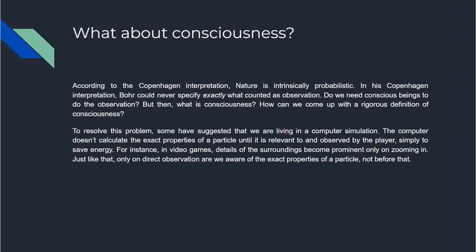According to the Copenhagen interpretation, nature is intrinsically probabilistic. In his Copenhagen interpretation, Bohr could never specify exactly what counted as observation. Do we need conscious beings to do the observation? But then what is consciousness? How can we come up with a rigorous definition of consciousness?